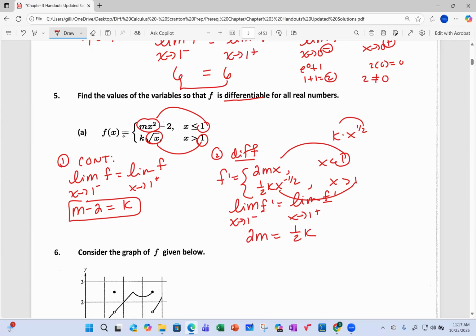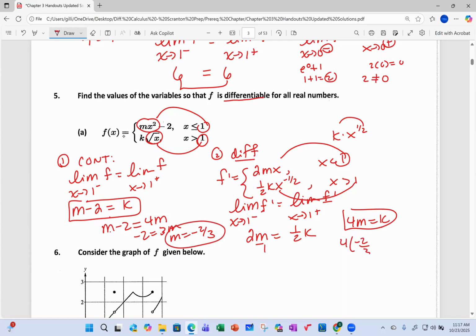What do you want to do here? Cross multiply and get 4m equals k. Just put this over 1 and cross multiply. I'm going to substitute this in. Always solve and substitute. So m minus 2 equals 4m. I guess I'll subtract m, get 3m, and m is negative 2/3. If m is negative 2/3, then k is 4 times negative 2/3, which is negative 8/3.